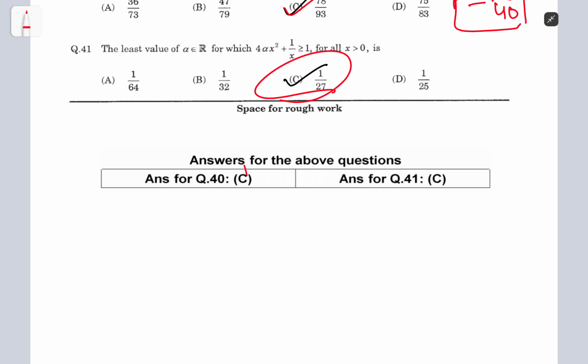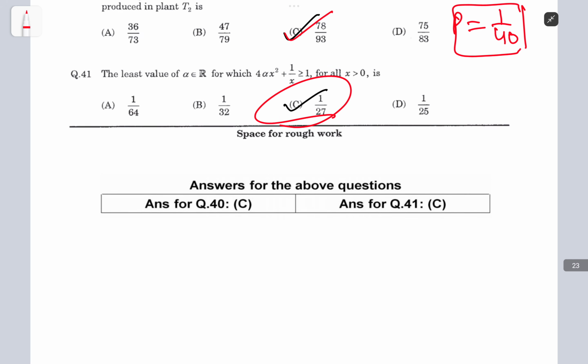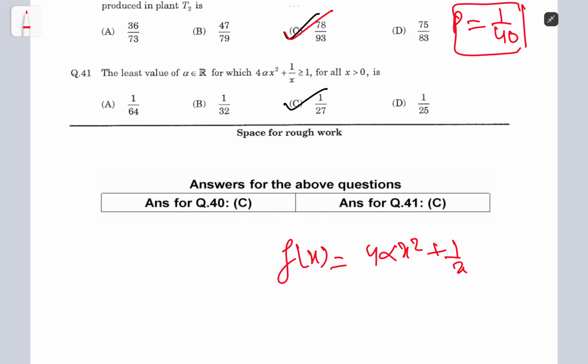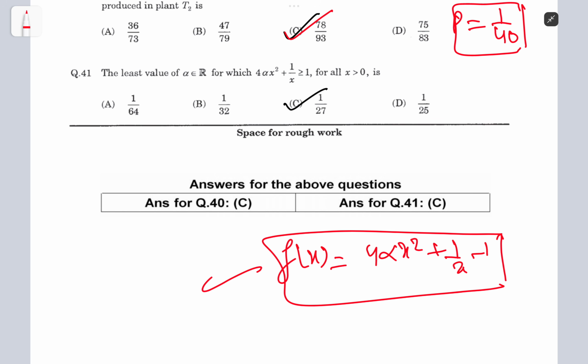For this question, well, you need to draw the graph, like 4 alpha x square minus 1 greater than, no, sorry, my bad. I drew the graph, but it did not help. I had to do a lot of work, and it just did not help. You can assume a function 4 alpha x square plus 1 by x minus 1, and then you can just find the minima, and then find the minimum value of the function.